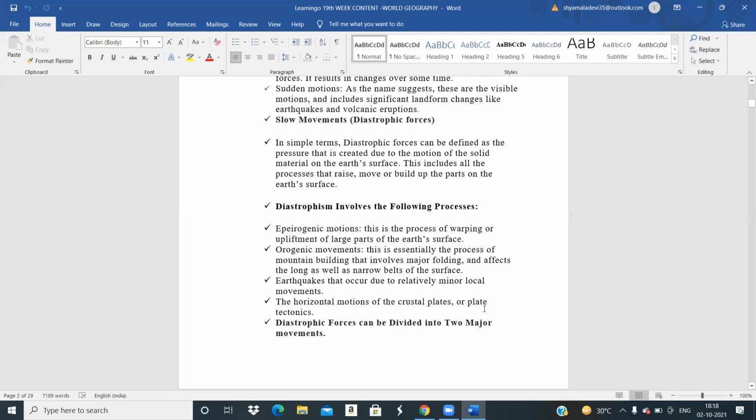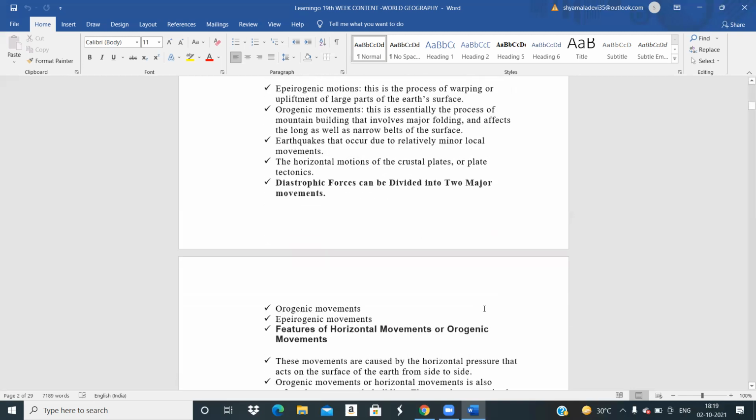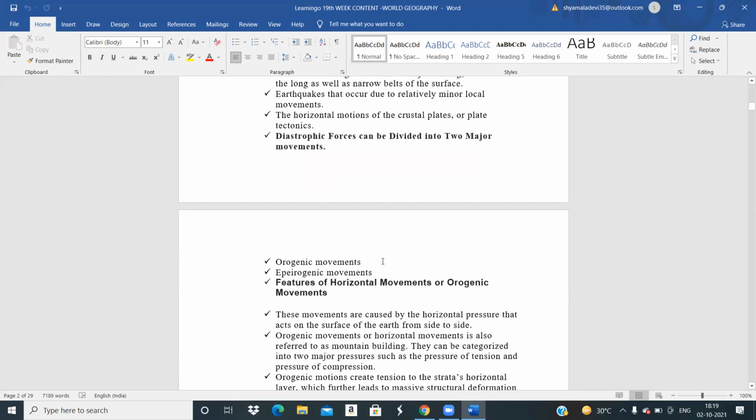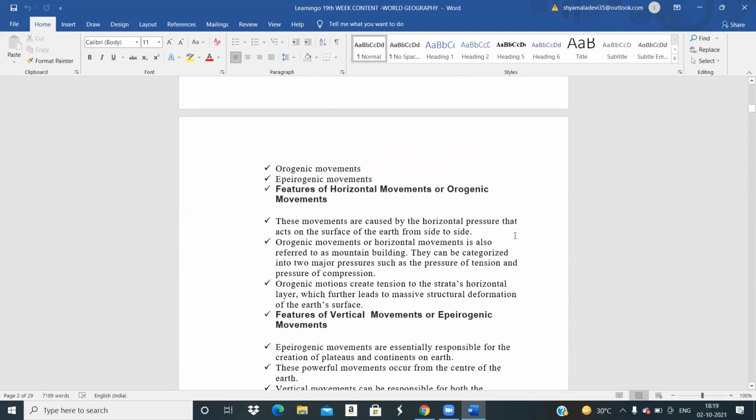I told you just now, the earth is always floating and the tectonic plates will be moving in horizontal movement. When they are having that particular movement, changes can take place on the earth's surface as such. Then orogenic, epirogenic. The features are that they are caused by the horizontal pressure that acts on the earth's surface from side to side.